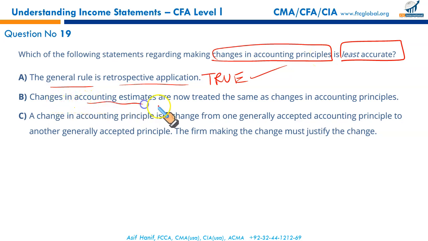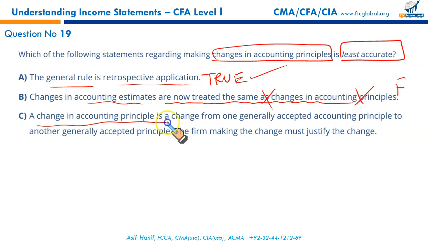Changes in accounting estimates are now treated the same as changes in accounting principle? No. Changes in accounting estimates are treated prospectively, whereas a change in accounting principle, or a change in the reporting entity, is treated retrospectively. This is the false statement.